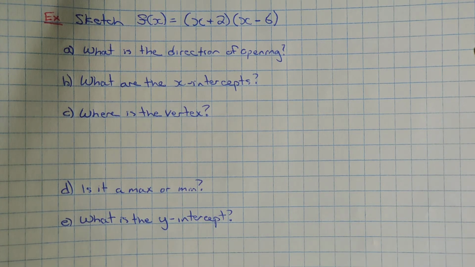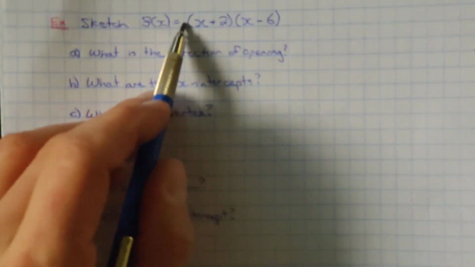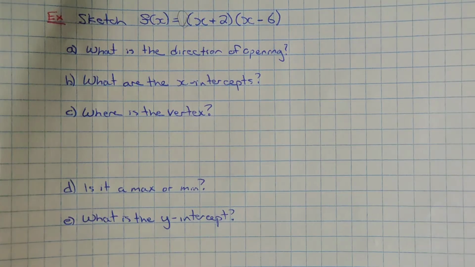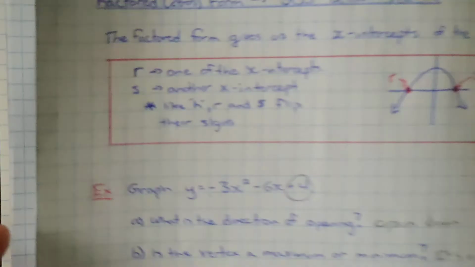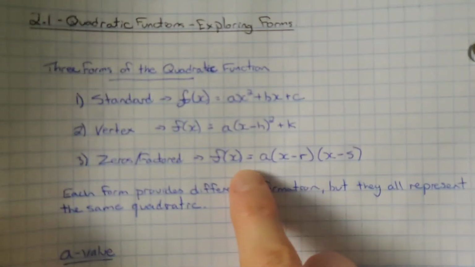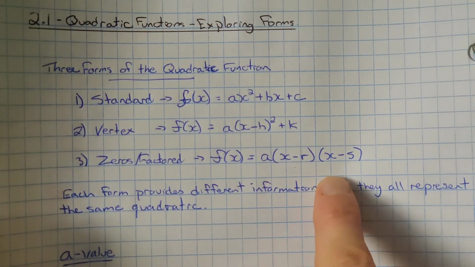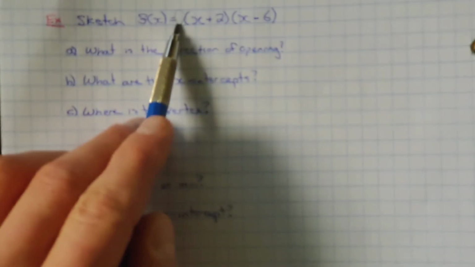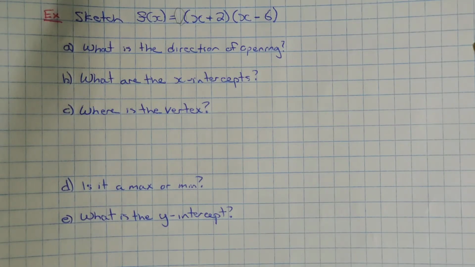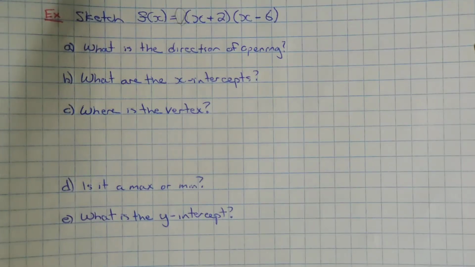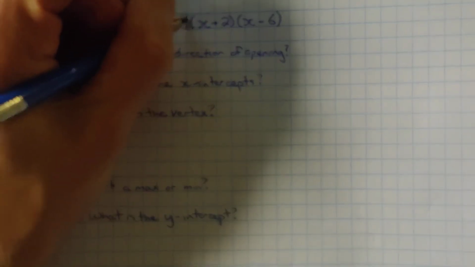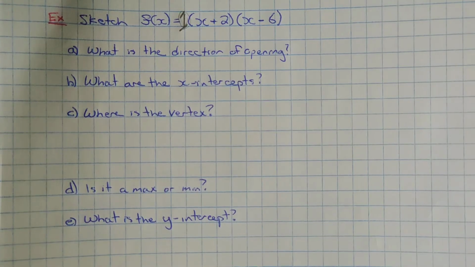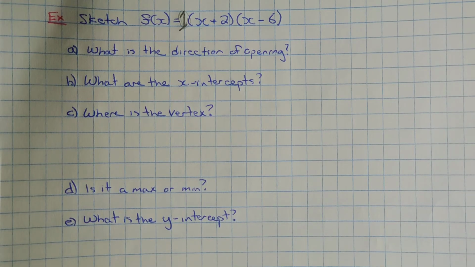So the first question does say, what's the direction of opening? So we look, and there is no number out front of this one. And if we look back at our forms, it was a, and then the (x minus r)(x minus s). So there's no a value out front. If there's nothing out front, it's not 0, it's 1. So we assume a is 1. So it's a positive 1 out front here. So the direction of opening, positive, means it opens up.